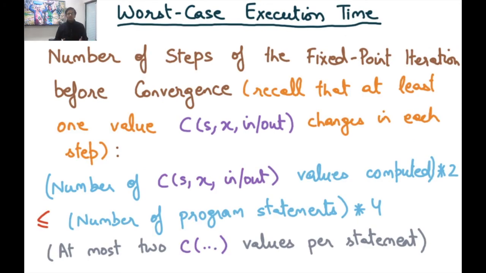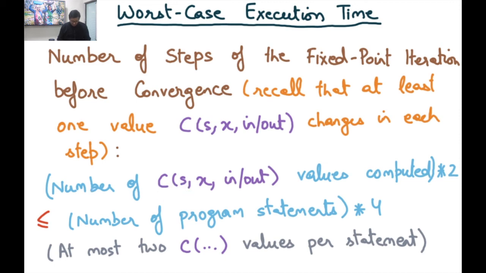What is the maximum number of steps that the fixed point iteration would take? Well, the iteration goes on if there was some change, but the changes are unidirectional. They can only go from upper layer to lower layer, or they can stay where they are. So if the changes are unidirectional, then the question is how many different changes are possible in the worst case. And in the worst case, because each iteration must have a change, and a change is only in a single direction, the maximum number of steps that would happen is the number of values that we need to compute.